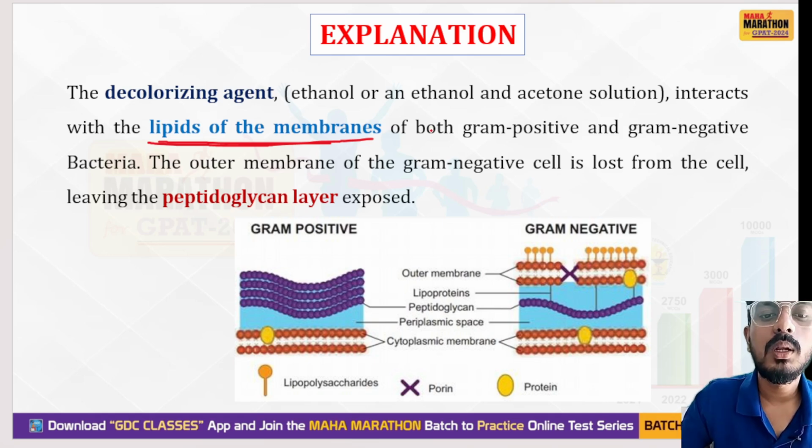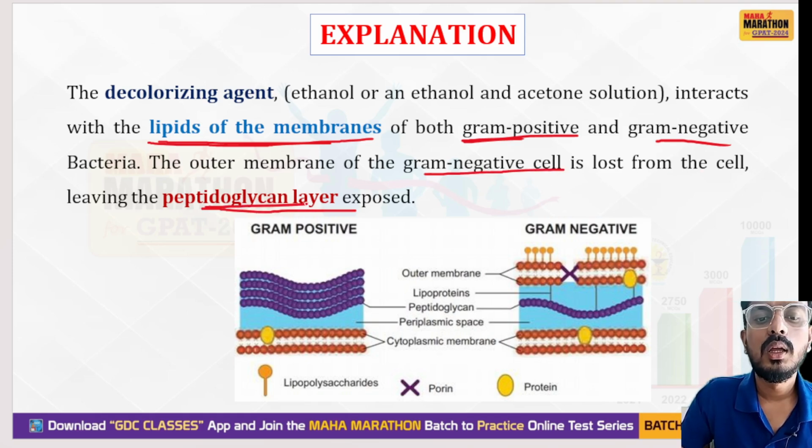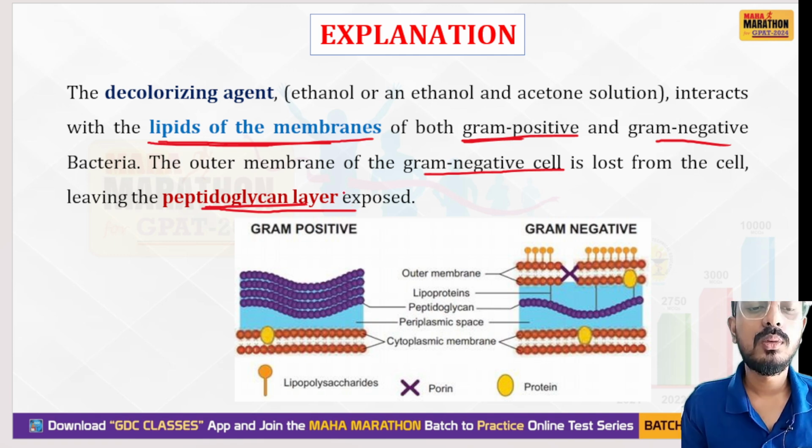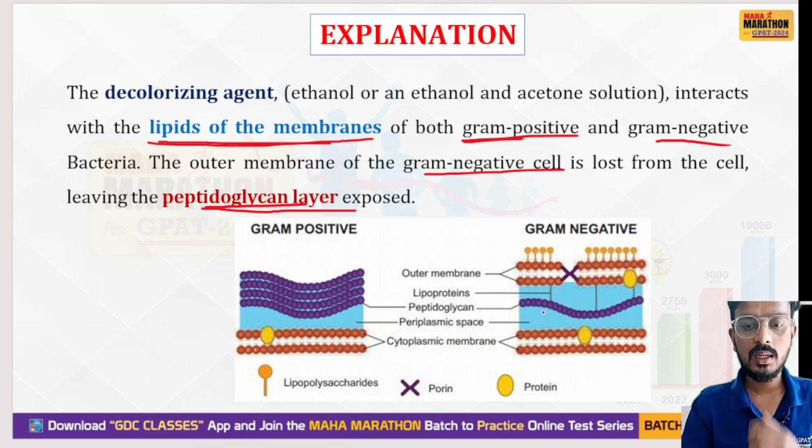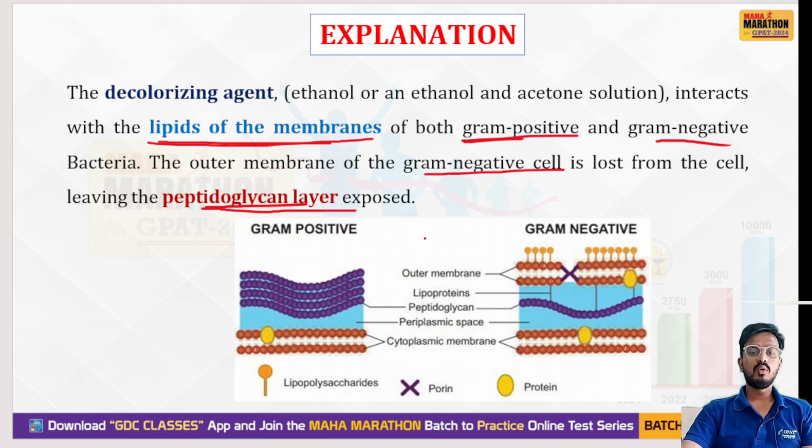The lipids of the membrane of both gram positive and gram negative bacteria are affected. The outer membrane of the gram negative bacterial cell is lost, leaving the peptidoglycan layer. You can see gram positive bacteria have more peptidoglycan, while gram negative bacteria have less peptidoglycan and more periplasmic space.